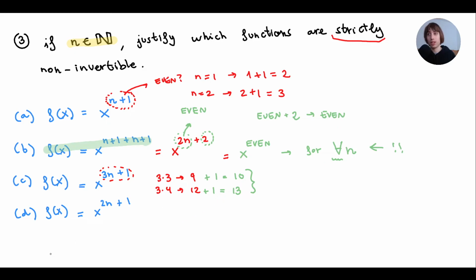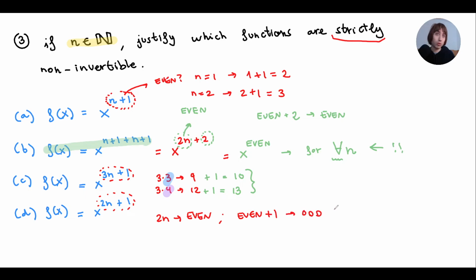Actually, if you want the full answer, if I input odd numbers like 3, it's not invertible, and if n is an even, it is invertible. Weird, right? Okay, so last one. 2n plus 1. So we already said that 2n is always even, and if I add 1 to an even number, I'll always get an odd number.